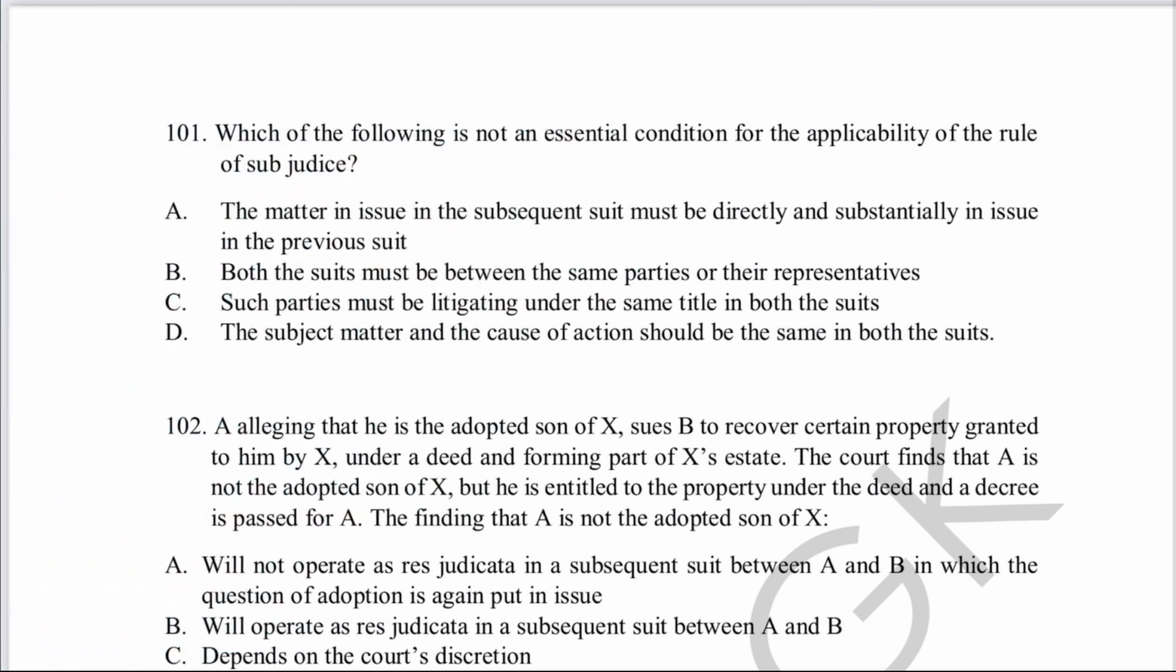Come to question number 101. Which of the following is not an essential condition for the applicability of the rule of sub judice? Rule of sub judice is mentioned where? It is mentioned under section 10 of CPC. Now come to the options.